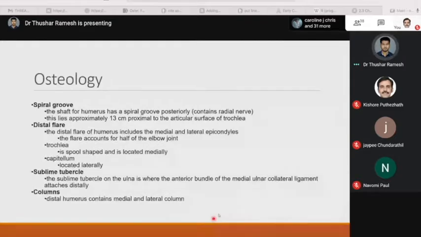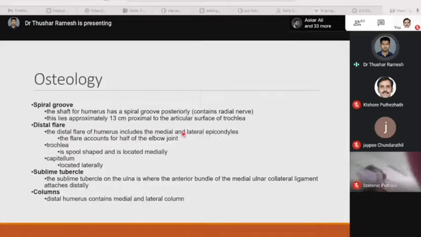Now let's see the osteology. First, let's see the spiral groove. The shaft of the humerus has a spiral groove posteriorly which contains the radial nerve. This lies approximately 13 cm proximal to the articular surface of the trochlea. A distal flare. The distal flare of the humerus includes the medial and lateral epicondyles. This flare accounts for half of the elbow joint.